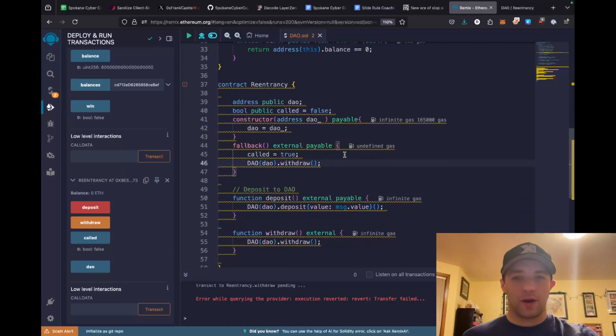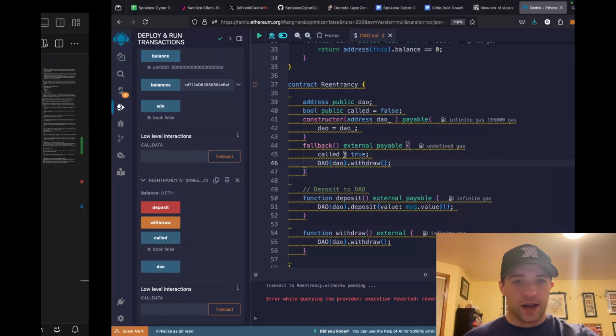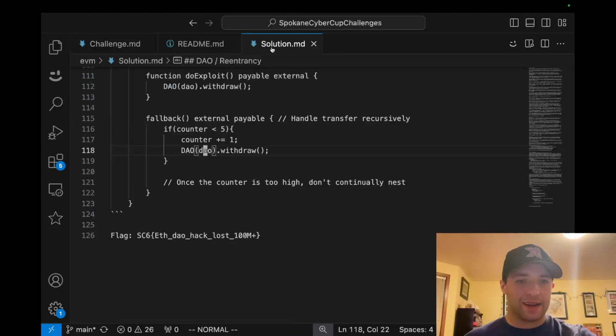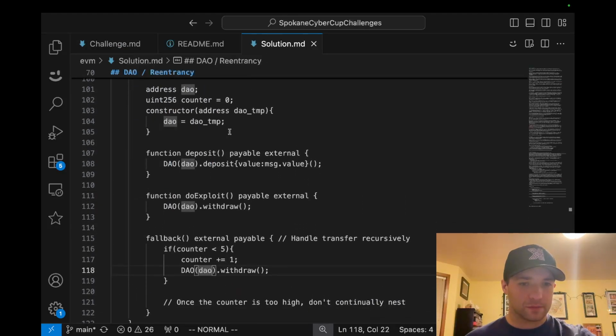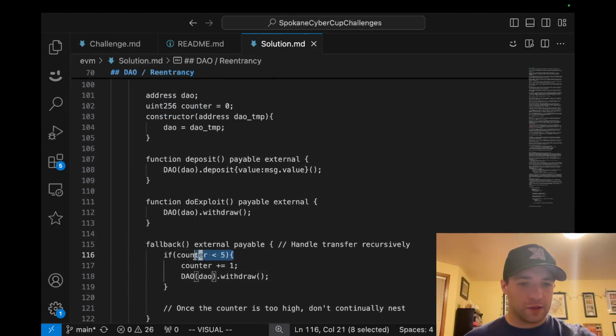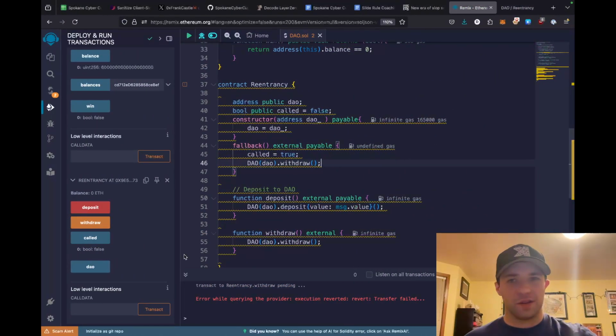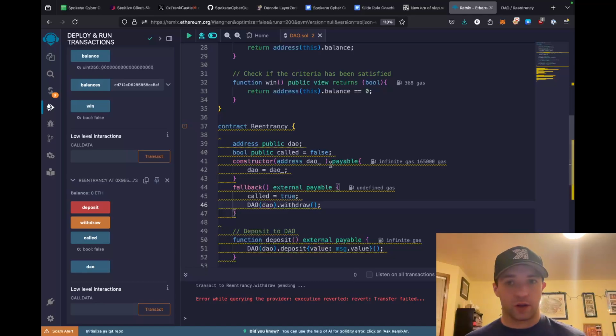Cool. So how do we fix that? There's a couple different ways you can do it. I believe in the solution code, I added a counter for it, like this. But I think there's actually an easier way, which I'm probably just going to do because it's less error prone. One thing you can do is use a counter. You can say, I want to do 5 reentrant calls or something like that. And then once you get to that counter, we're going to return. And it will then recursively go back until we're at the top and we're finished.